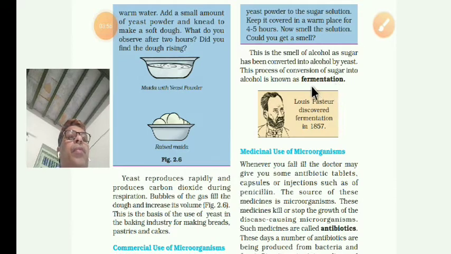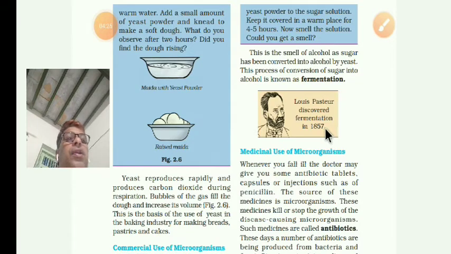And who discovered fermentation? Louis Pasteur discovered fermentation in 1857.